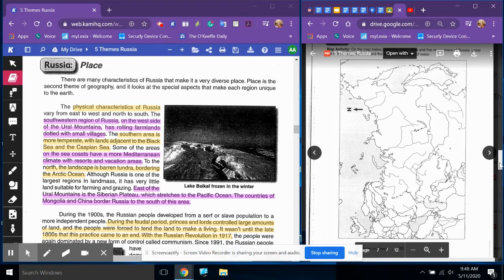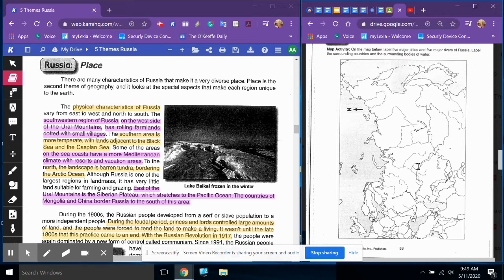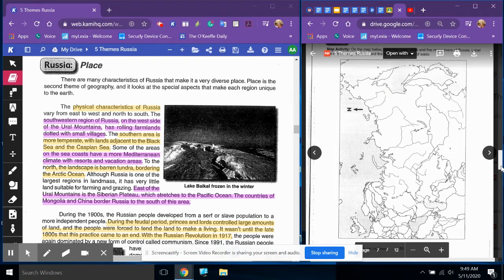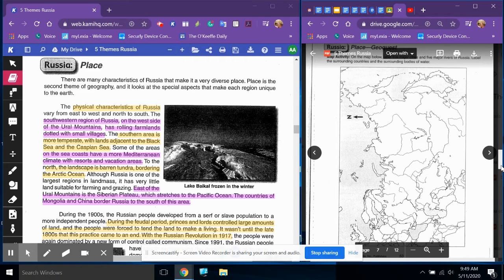Now, since you have a paper copy, you can turn it on its side and look at it in a way that makes sense. If this is north, this makes this then the Arctic Ocean. So keep that in mind as you're doing your mapping activity. You will need to Google it to find the 5 major rivers, 5 major cities, label the surrounding countries, and the surrounding bodies of water.